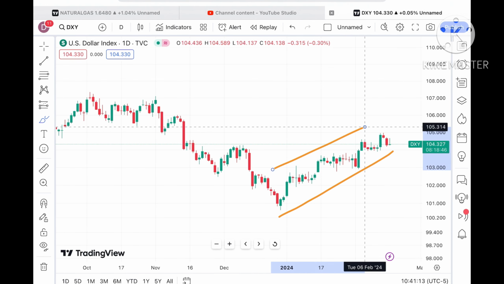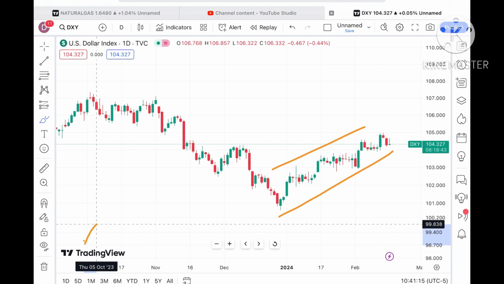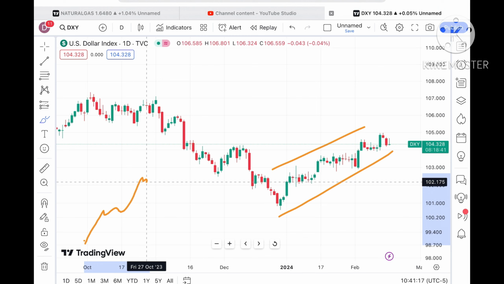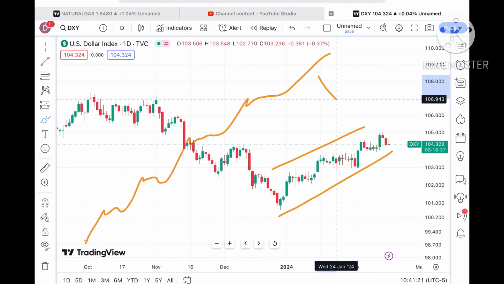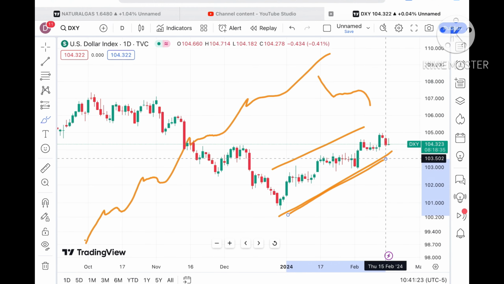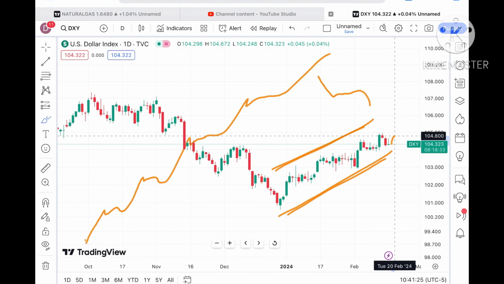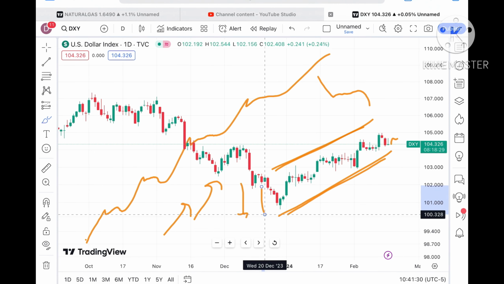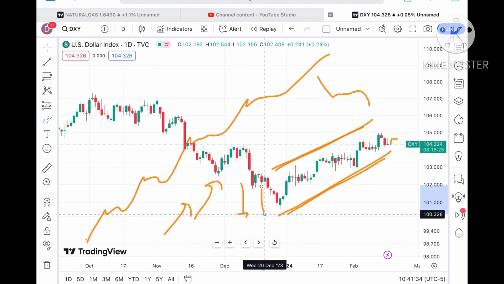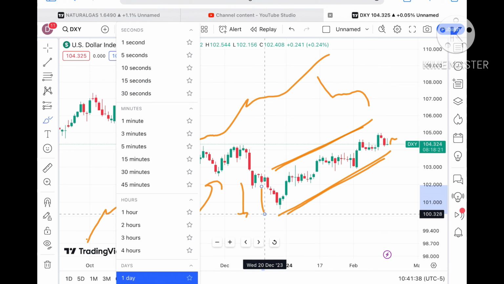I'll show you the dollar index. You can see there is a continuous upside in the dollar index, and I've already explained that if the price has to go upside, it will move like this, hold for some time, and that is how it goes upside. In the same way it comes down. Now it is trying to go upside again. As soon as the dollar index moves upside, we can see the natural gas price can come down, even gold, because they are inversely related.